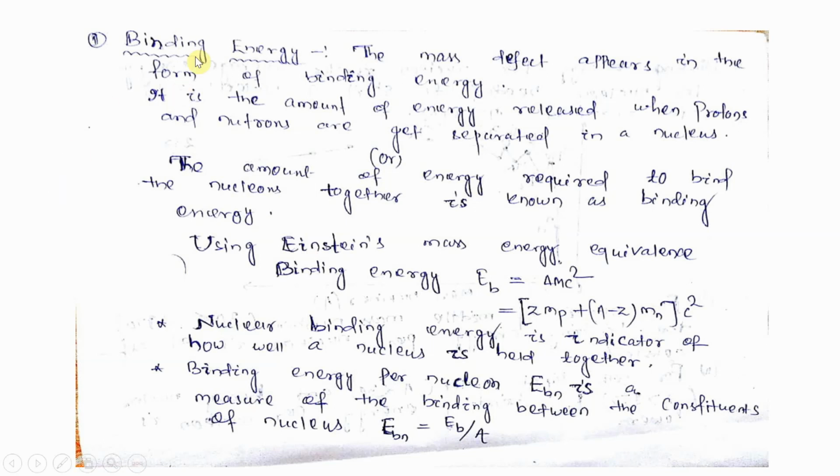And we can say when we detach the nucleons, that means proton from neutron, some amount of energy will be released. That amount of energy is required to bind the nucleons together, and that amount of energy is considered as binding energy.